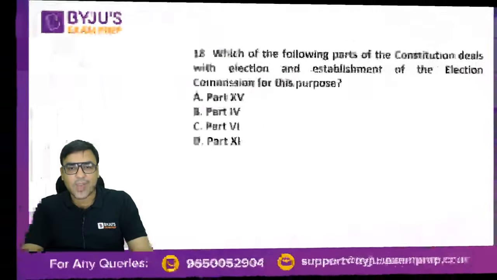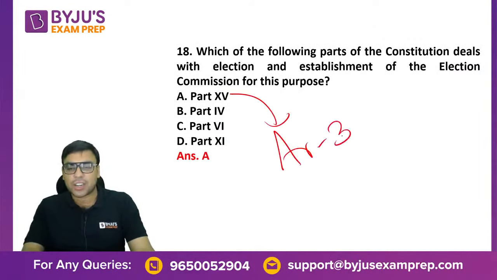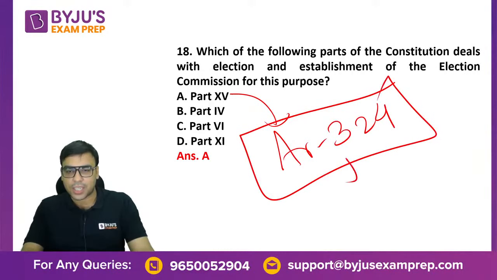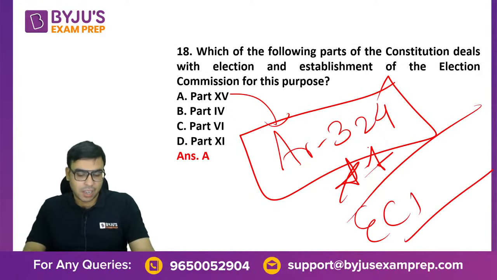Okay, the next one is, which of the following parts of constitution deals with it? So I hope you are aware. Part actually 15, article 324. You should be knowing the article also. That's important. So basically election commission of India is a constitutional body.